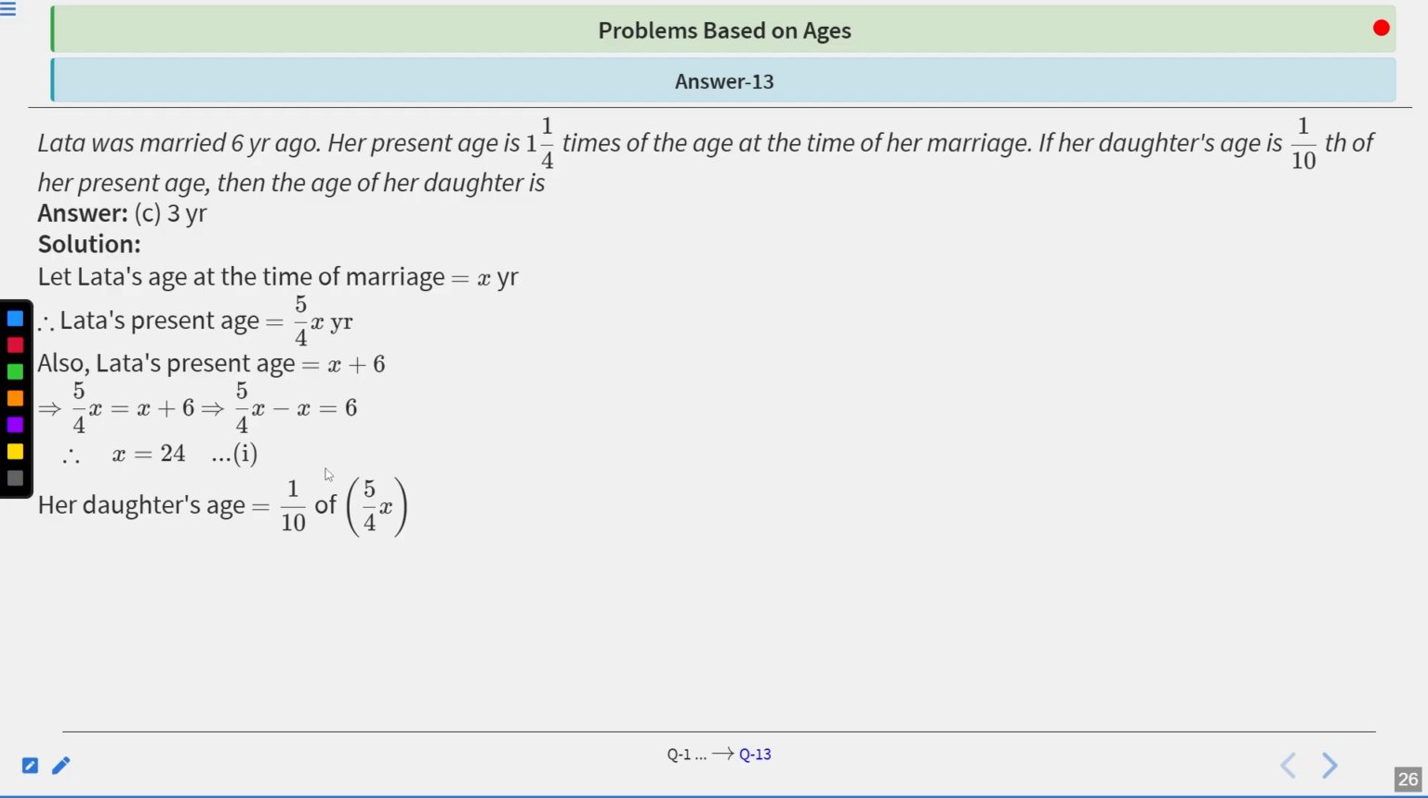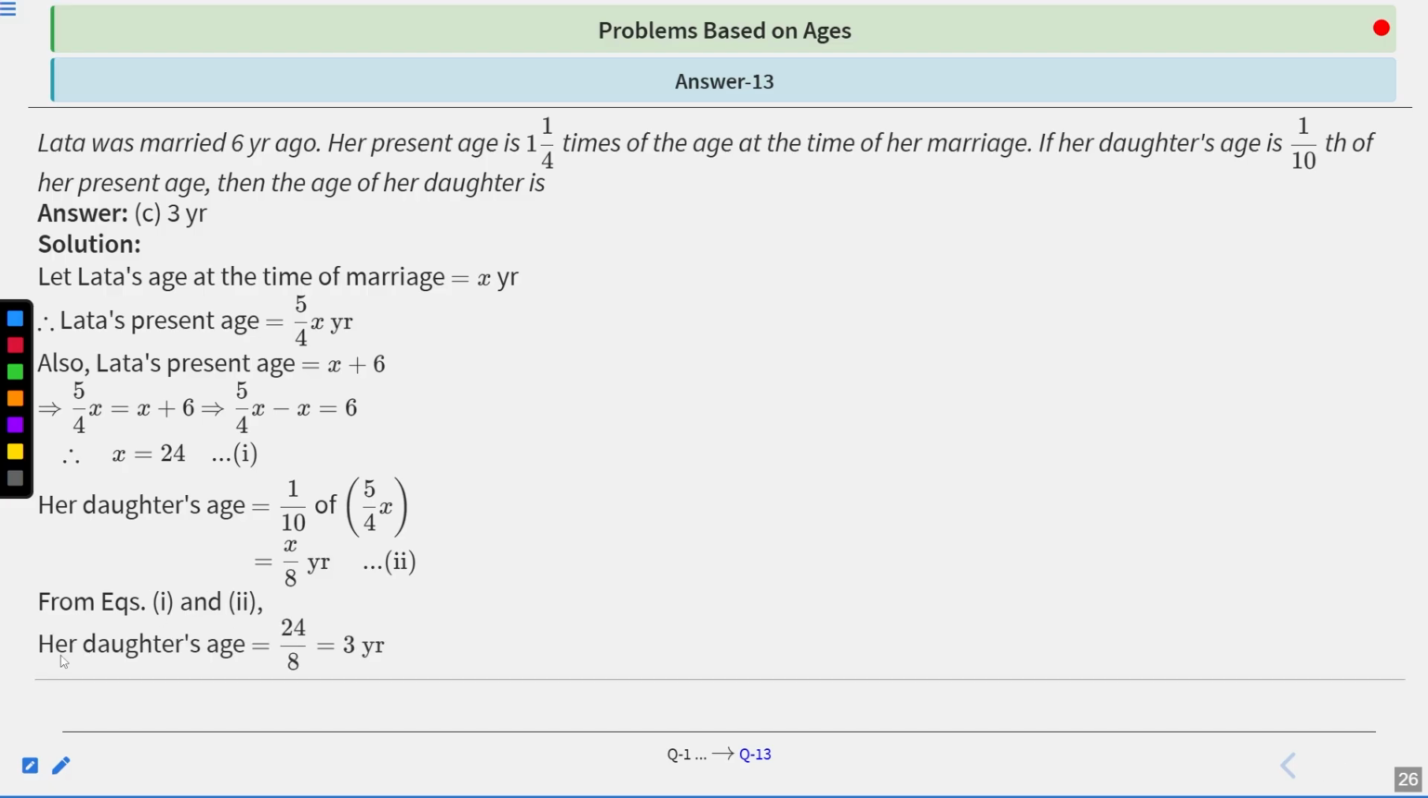So her daughter's age is 1 by 10th of the 5 upon 4 of x. So we can say that it will become x upon 8 years. This is our equation 2. So from equation 1 and 2, we can say that her daughter is 24 upon 8, which is 3 years. So C is the correct answer.